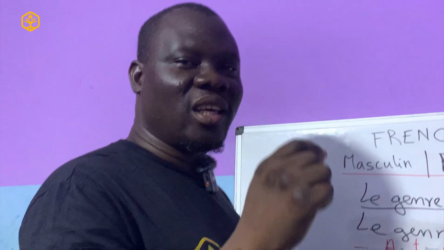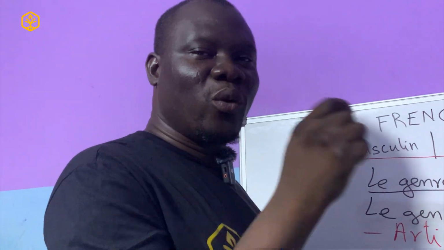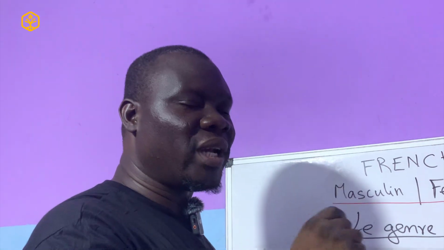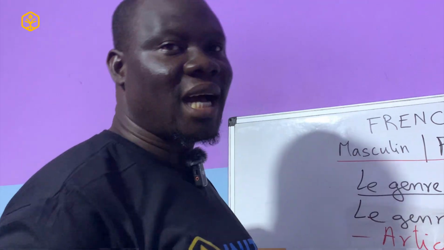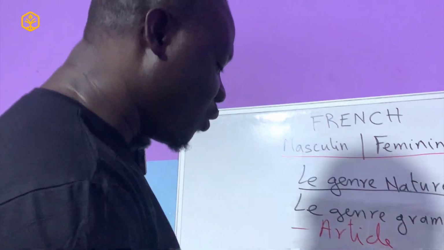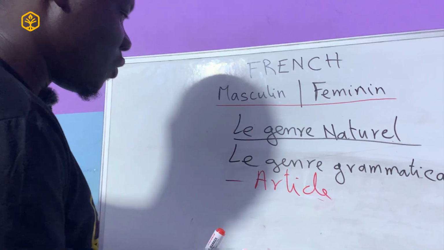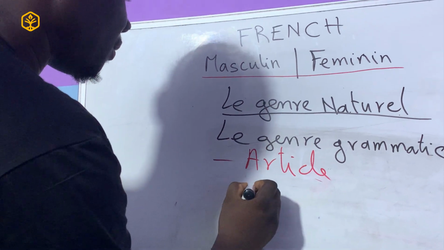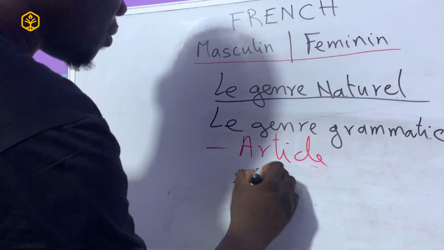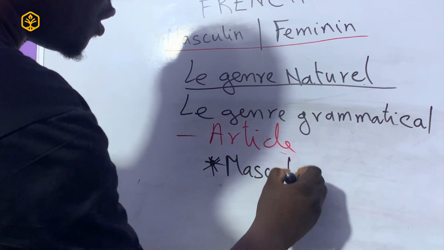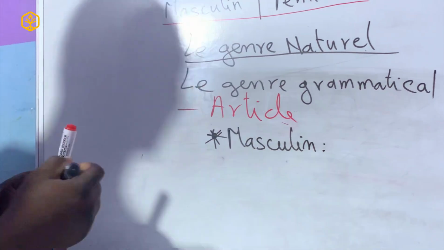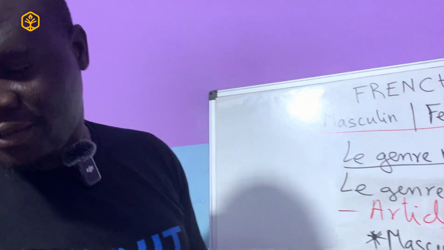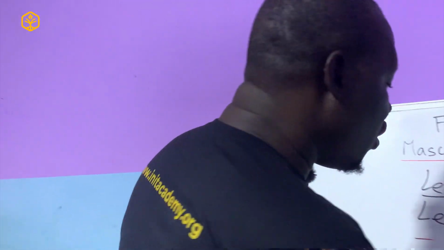So one key, grammatically, one key we can use to distinguish whether a word is masculine or feminine is the article. And some of these articles are the following. For the masculine, we have un.